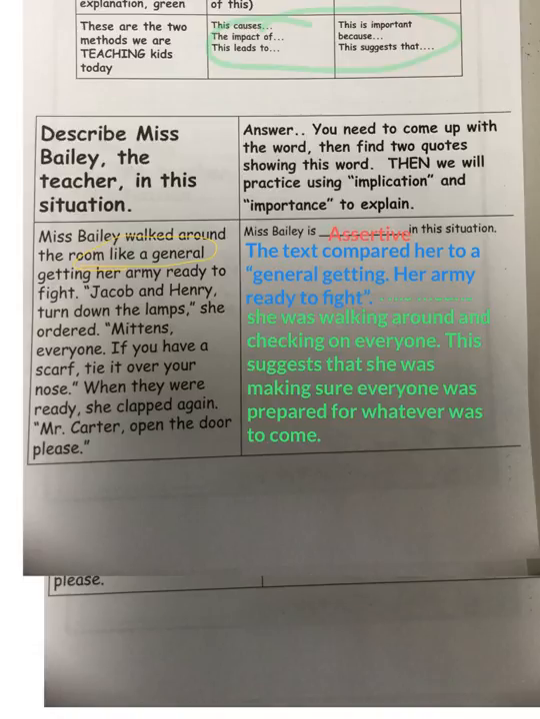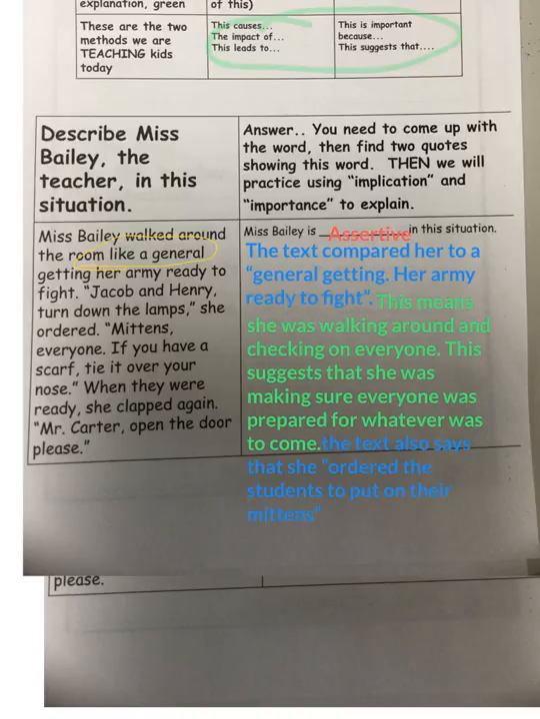Now let's take a look at the explanation that I have. I have one sentence in blue and I have two sentences in green. My sentences in green should read something like, "This means that she was walking around and checking on everyone." Now that's not enough by itself. I have to keep talking and linking that to why that makes her assertive. "This suggests that she was making sure everyone was prepared for whatever was to come." I might even add a sentence that says something like, "This is what generals or leaders in a military do."